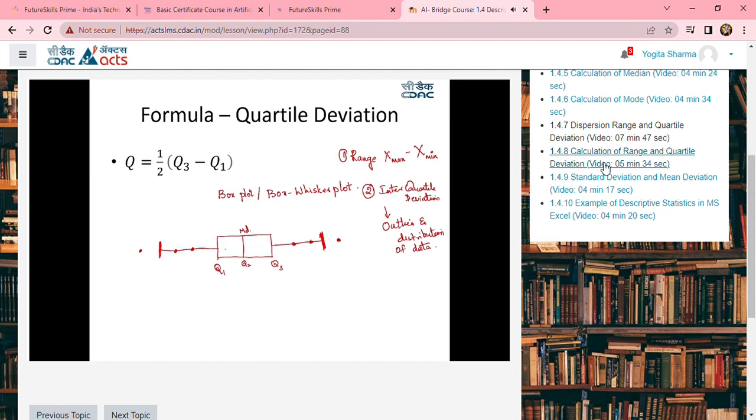Now, if you want to see how the distribution of the data would be, for example, in the same box whisker plot, let us assume that the data points are lying over here. If I assume a bell-shaped curve out of this, your data is spread across the median. If this is how it is spread out, then we say that it is normally distributed. And generally, the values outside of this will be your rejection values, or nothing but the outliers in the data. So this is how we calculate and represent the quartile deviation.